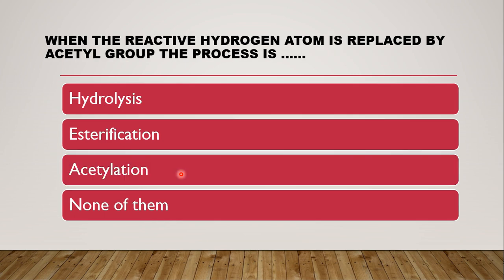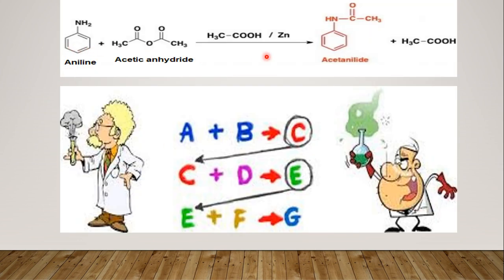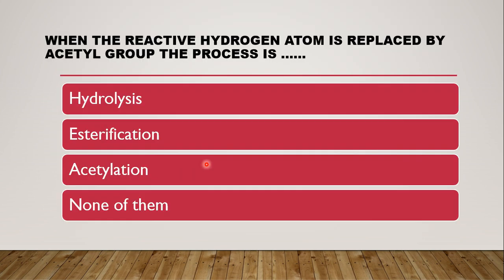In the reaction, this is the acetylation reaction. Here aniline is a primary amine which contains 2 hydrogens, so there is scope for replacement of these 2 hydrogens. In the case of acetanilide, which is a monoacetyl derivative of aniline, only one hydrogen atom is replaced with an acetyl group. So it is acetanilide. The process is acetylation.